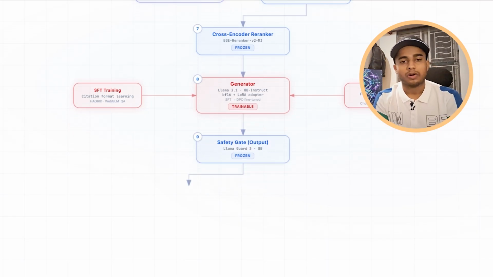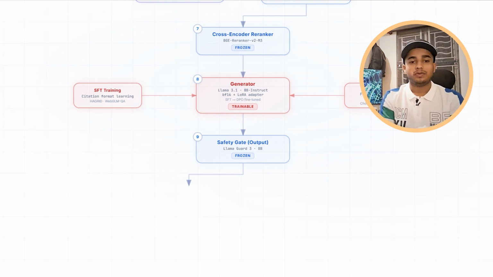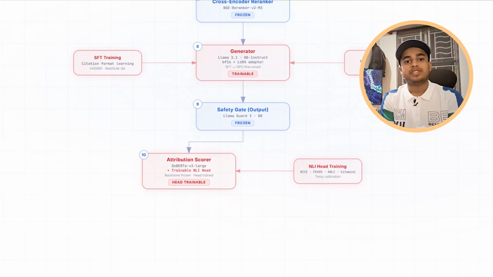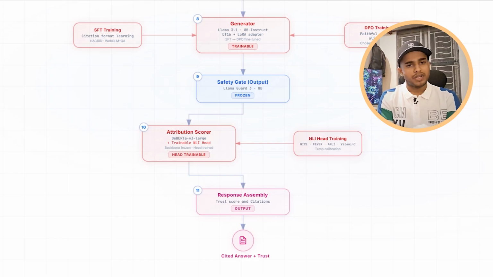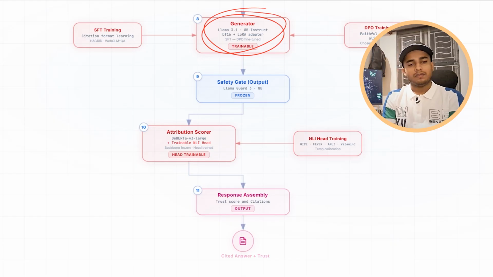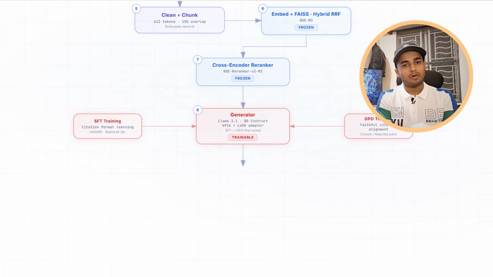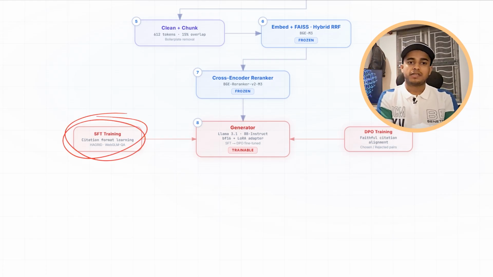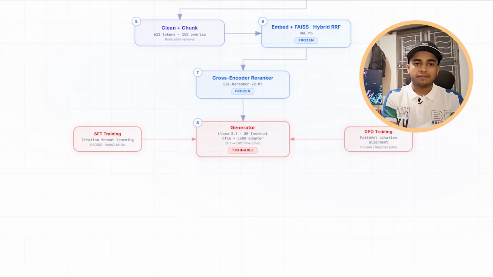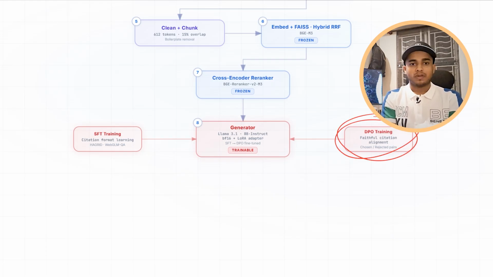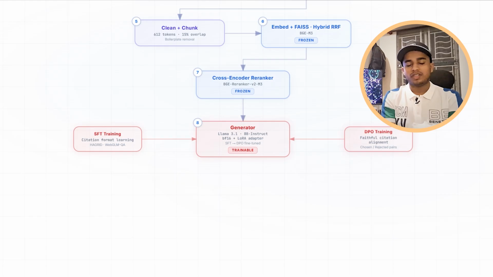Now here a very important question arises: whether these chunks are really correct. So for this I have used another model which actually checks if the given citation is actually correct or not, and we train this also. Not only this layer is trainable, but also the LLM that we are using here, we also train it. We train it using SFT followed by DPO. So SFT teaches the format, in which format the LLM should give the answer, and to increase the faithfulness we use DPO, which basically teaches the model to prefer accurate citations over the rejected citations.